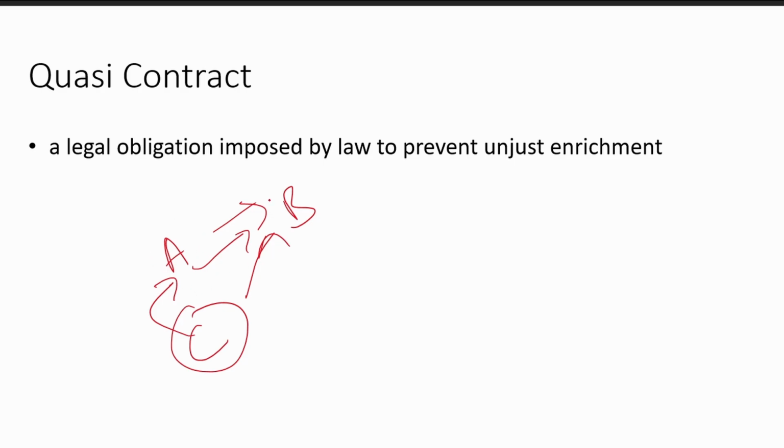In this case, B just enjoyed an unjust enrichment, and this is where quasi contract comes into play. Quasi contract acts as a remedy for dispute between two parties that don't have a contract. It's a legal obligation that B has to pay back C the money he had accepted earlier.